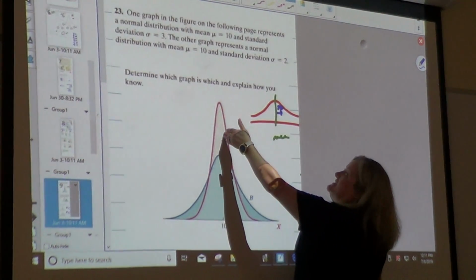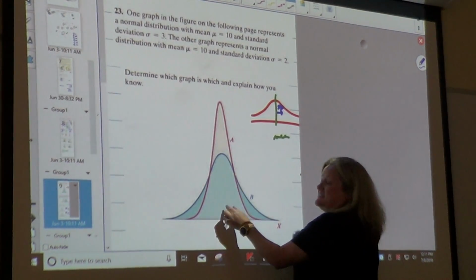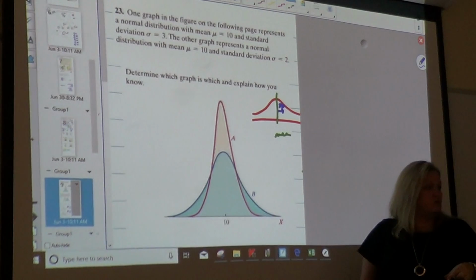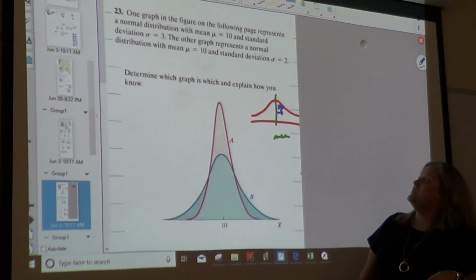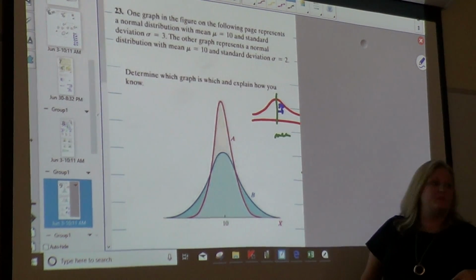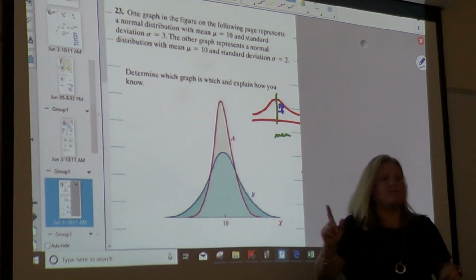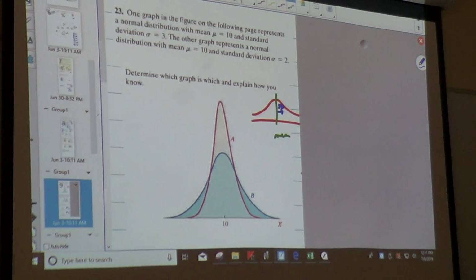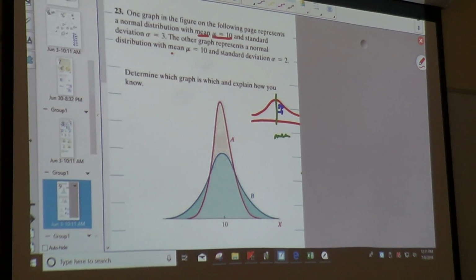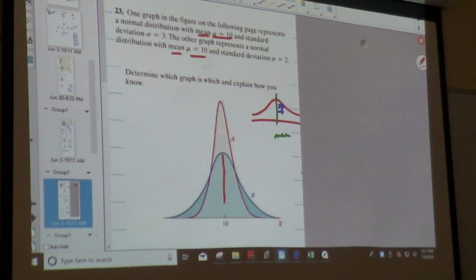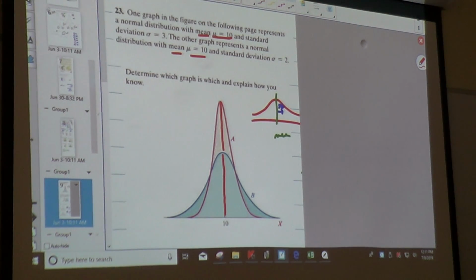The other has a mean of 10 and a standard deviation of 2. Determine which graph is which and explain how you know. So they both have a mean of 10. This one has a mean of 10. This one has a mean of 10. So that doesn't tell me anything.